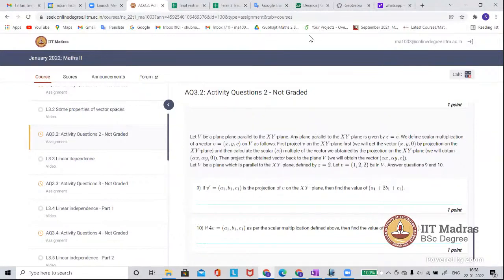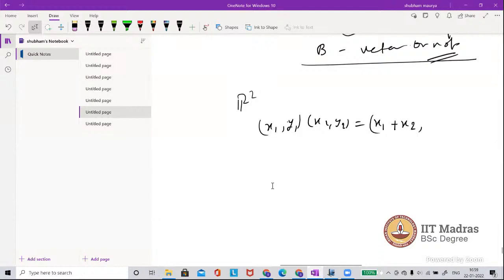Yes, in R2 also we can, projecting onto the X line. Sorry, the X axis. Yes, sir. So let's do that as an affine flat. So let's say this is just one question.